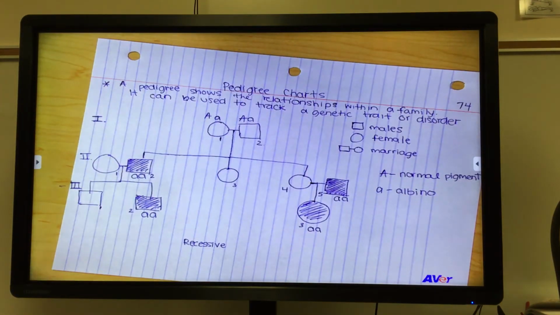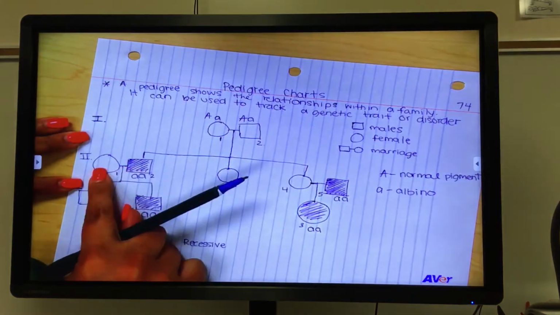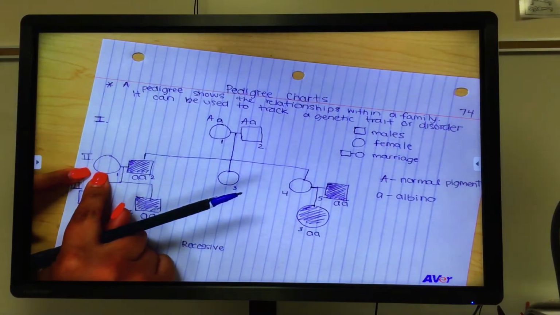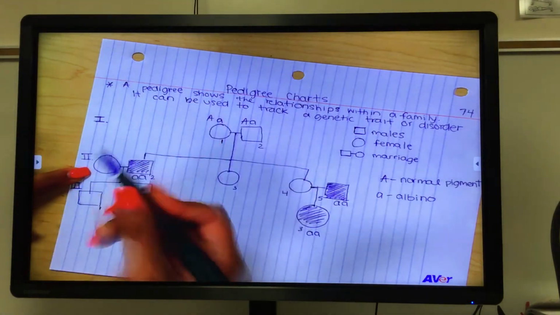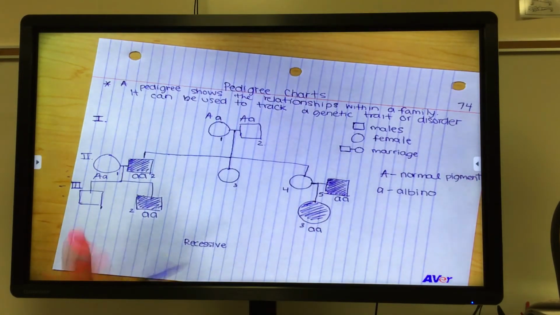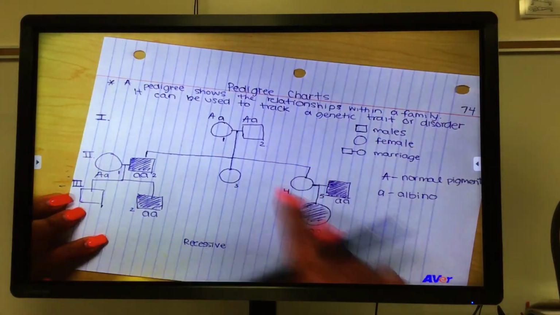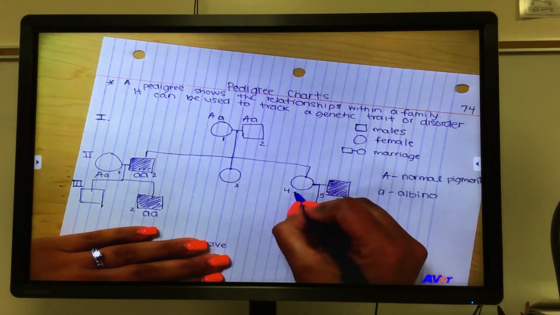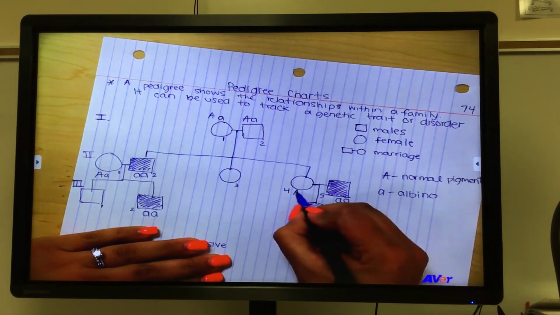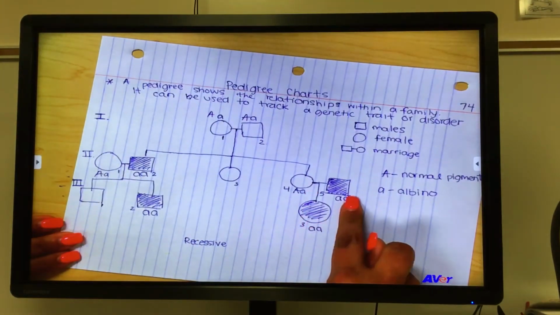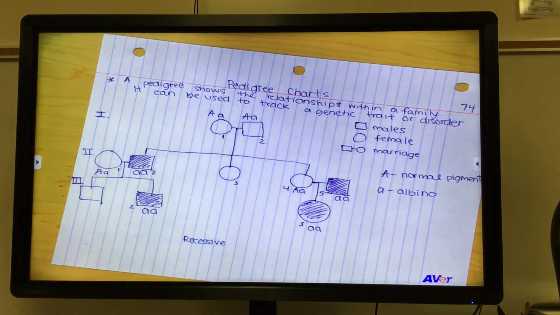And now in order for this man and woman to have a child with little a, individual 1 had to also be heterozygous. Okay, which then brings us over to the last couple over here. In order for them to have a child with little a, individual number 4 had to be big A, little a as well, because he had to give the little a, as well as number 5 giving the little a. But he shows up as normal.